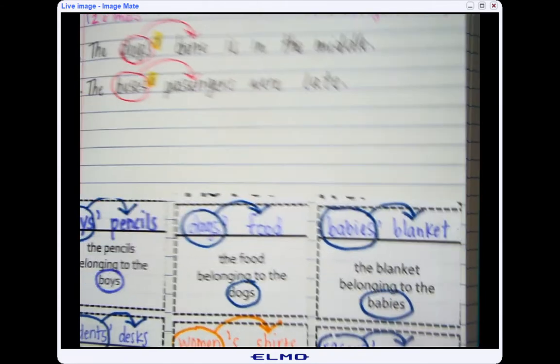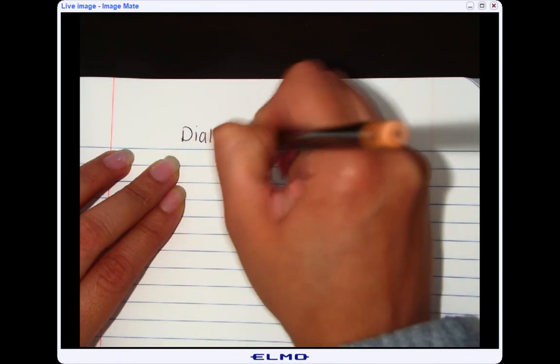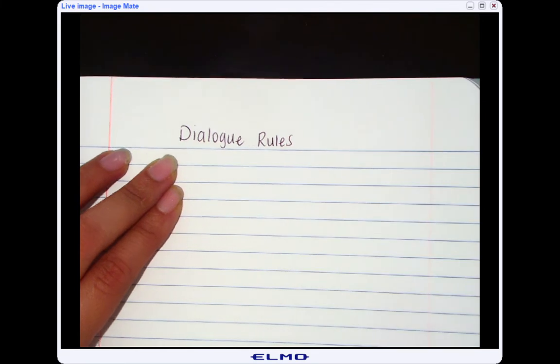So the last page we did in our notebook was the plural possessive nouns. And you're just going to go to whatever page is after that for you. Okay. On the right side of the page, we're going to start writing, and we're going to do a dialogue rules anchor chart. So we're just going to write dialogue rules. And you talked about that a little bit today with your teacher.